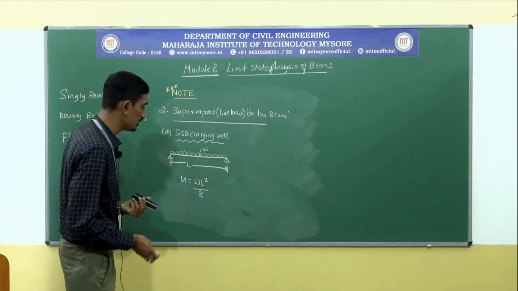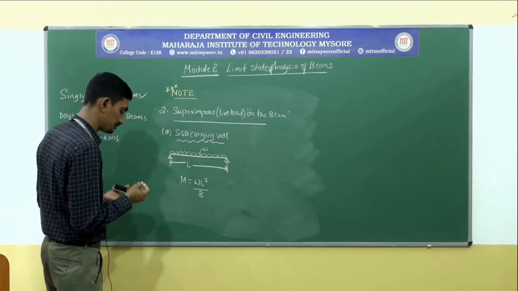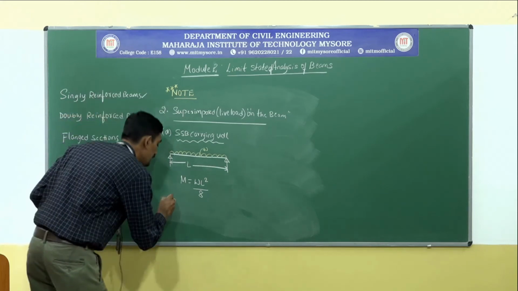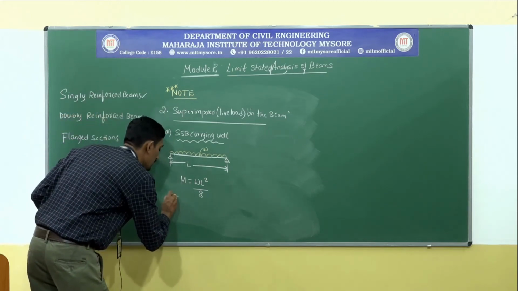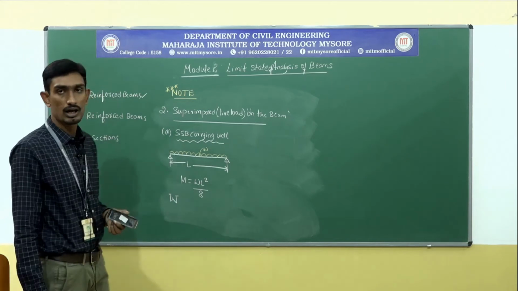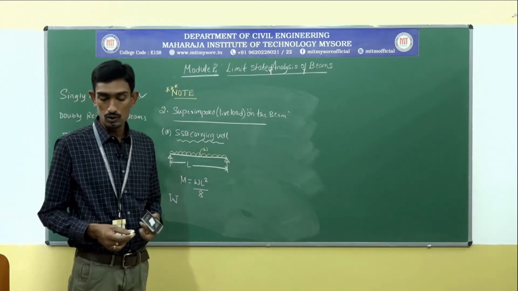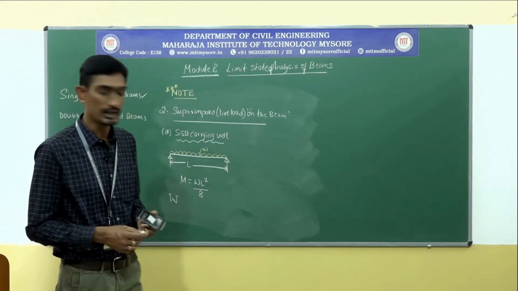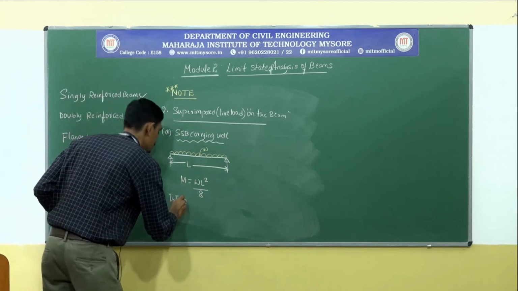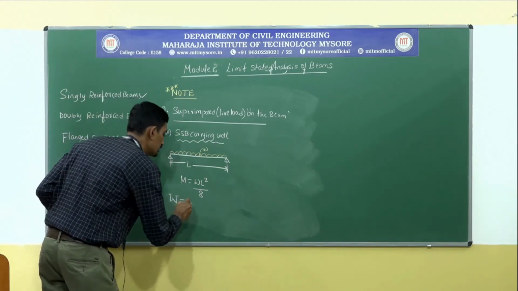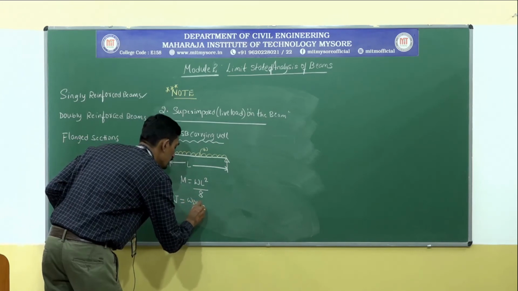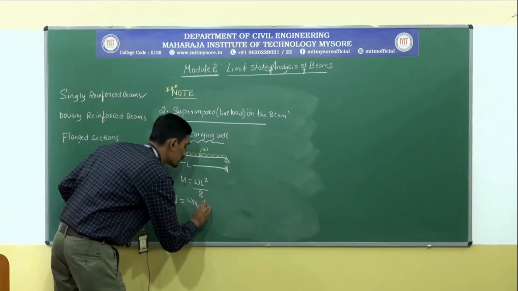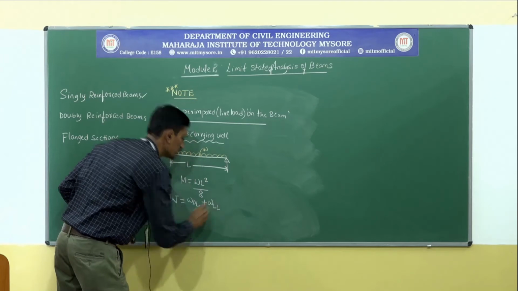Now the very important thing you need to observe here is, if I take the total load acting on the beam, it will be denoted by dead load plus live load acting on the beam.